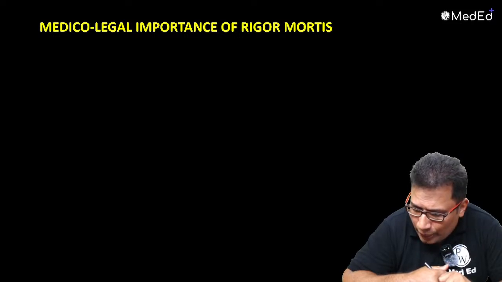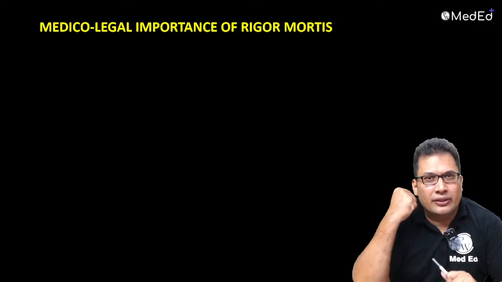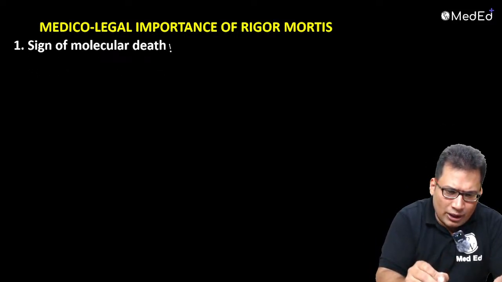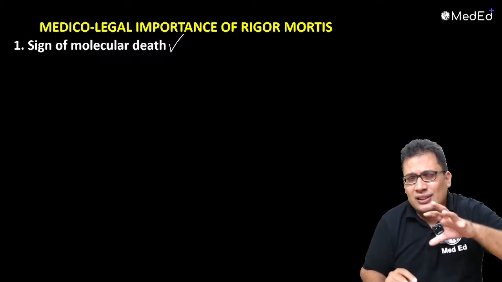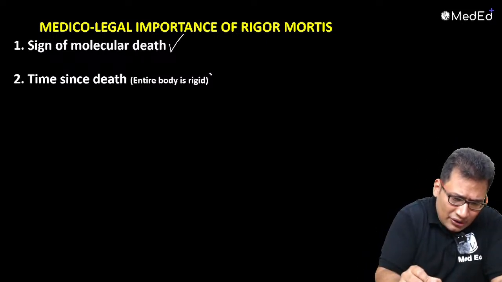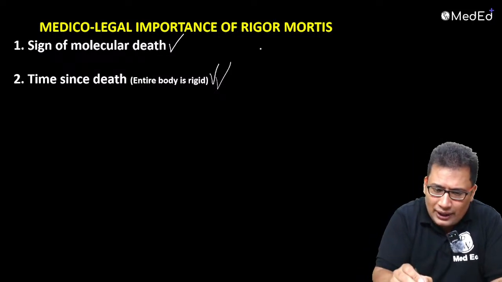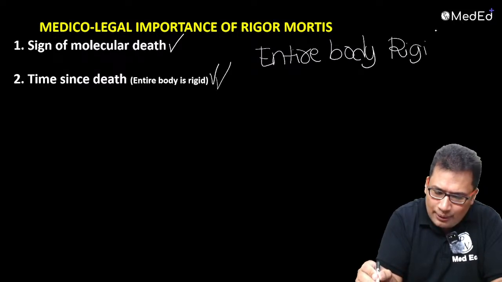Rigor mortis means shortening and stiffening of muscles after death. We said the rule of 12. Remember, it is a sign of death, a sign of molecular death. When you see rigor mortis, that means it is molecular death. Time since death can be established. Say, for example, the entire body is rigid. What is the time since death? Anybody?